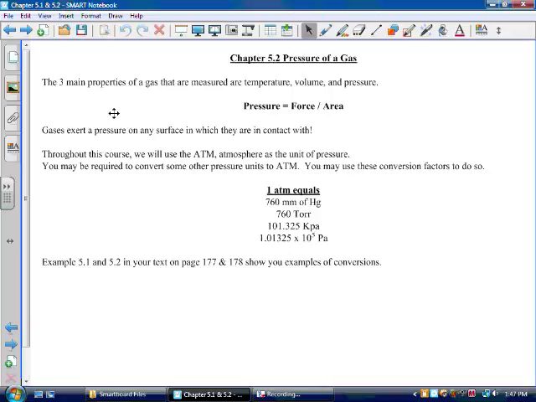Temperature and volume are pretty familiar to you, and most of you, if you've had physics, should be familiar with pressure as well. Pressure is defined as a force divided by an area. There are 2 ways you can increase pressure. You can increase the amount of force that the gas is pushing with, or you can decrease the amount of area it's flowing into. Let me give you an example that you understand.